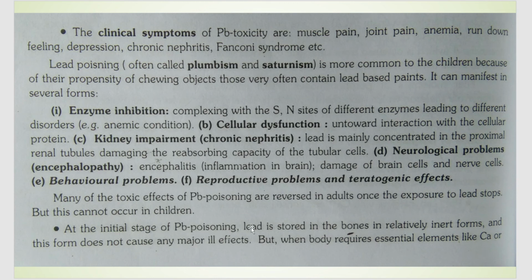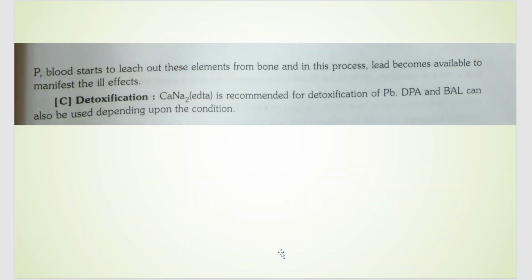Okay. In the initial stages of lead poisoning, lead is actually stored in inert form in your bones and won't cause much effect. But when the body requires calcium or phosphorus, the bones start to give out the elements present in them. Along with calcium or phosphorus, lead is also given out, and that's how lead gets into the blood and causes toxification. Detoxification is done using CaNa2 EDTA, or you can also use BAL and DPA, etc. These are all used for detoxification of lead.